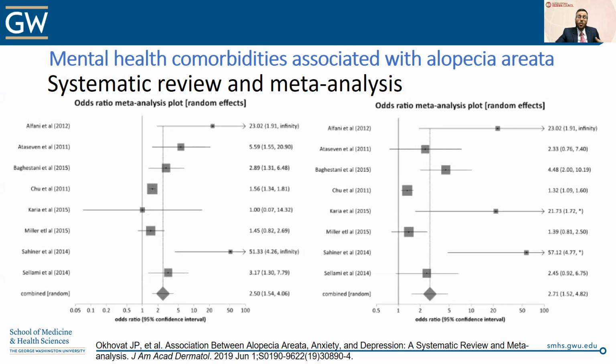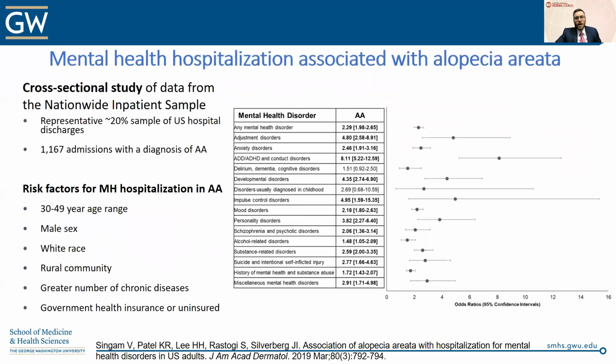On the flip side, we know that stress and anxiety can be a major trigger for alopecia areata to appear de novo or even to be exacerbated. So even here, we expect there to be a complex bidirectional relationship. Now, it turns out it's not just anxiety and depression. These are the results of a study that my group conducted to examine the relationship between mental health hospitalizations with alopecia areata. We used data from the Nationwide Inpatient Sample, which is a representative 20% subsample of all hospitalizations in the United States.